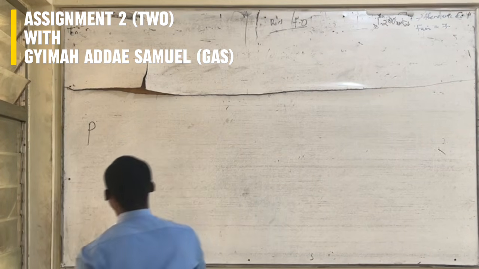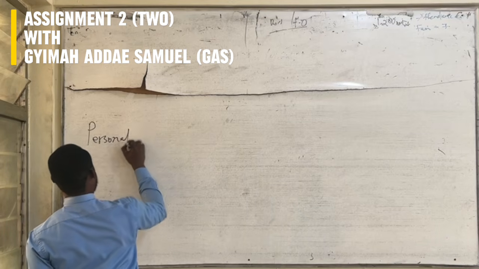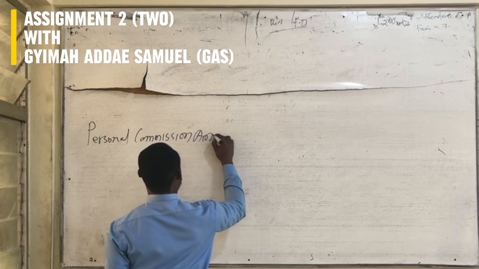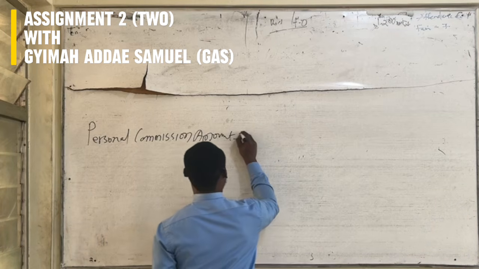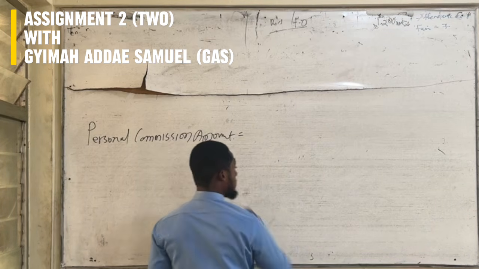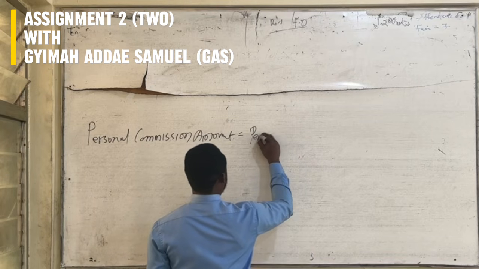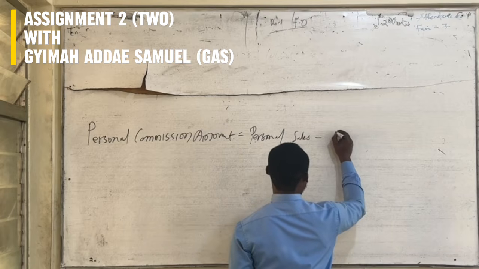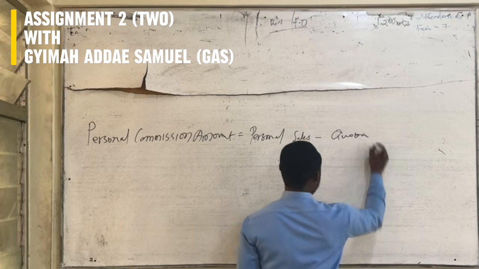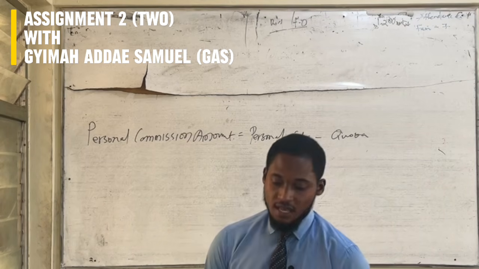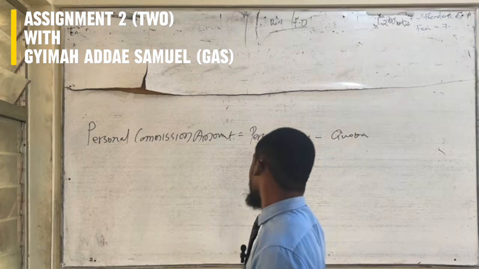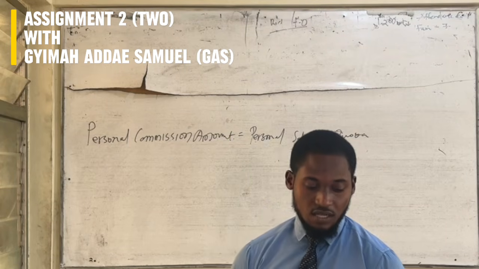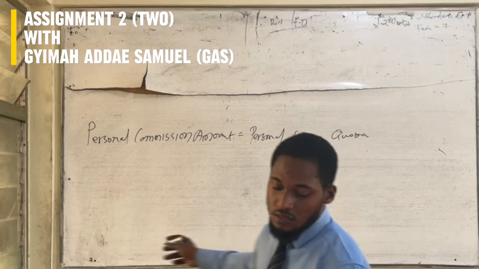Personal commission amount, as the question demands, is personal sales minus quota. And if there were returns, it would have been personal sales minus quota minus returns. But with question one, there is no return. So it will be personal sales minus quota.